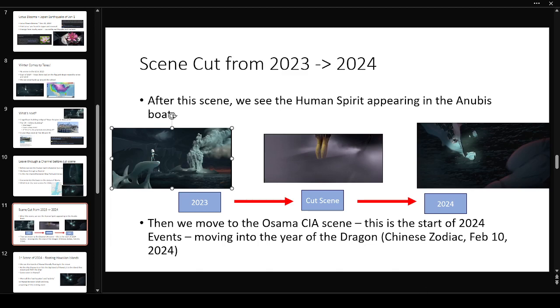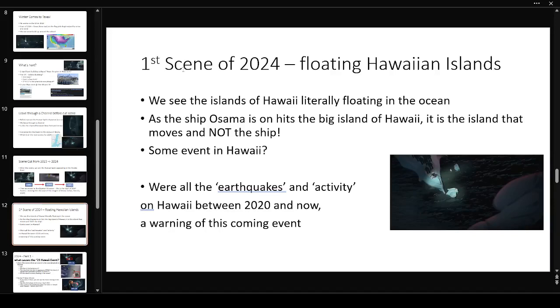I'm going to probably leave that video here. I will cover in my next one, 2024, a more detailed analysis, as the first scene of 2024 here is the floating islands of Hawaii, right?